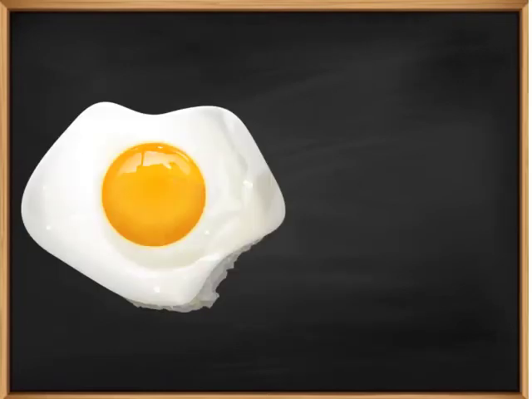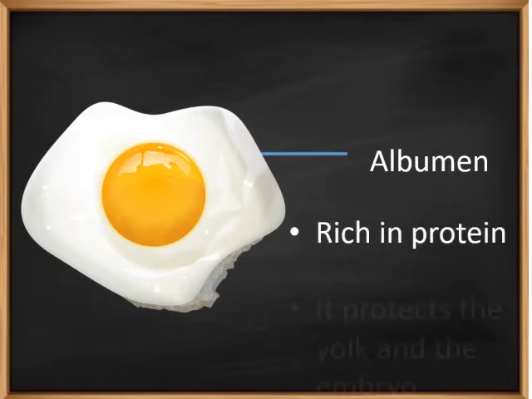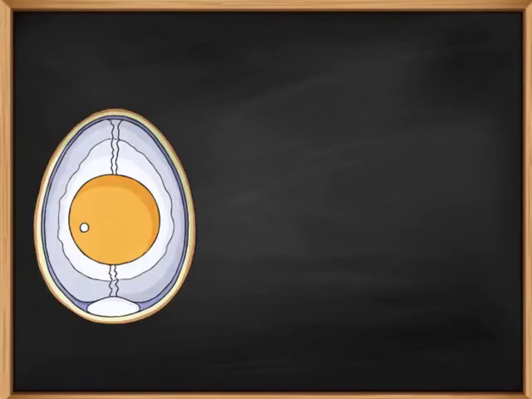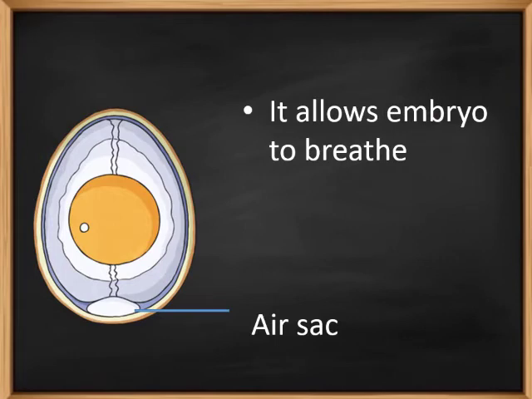Inside the egg, along with the yellow colored yolk, there is a white jelly-like substance called albumin. The albumin is rich in proteins. The albumin protects the yolk and the embryo. At one end of the egg, there is a part called air sac. The air sac has air through which the embryo breathes while it is inside the egg.